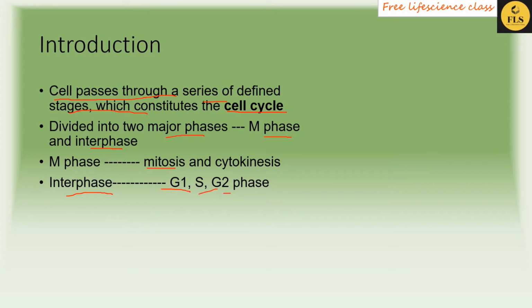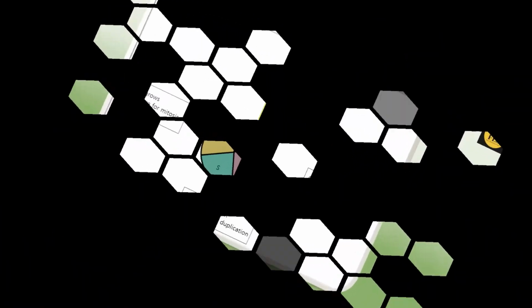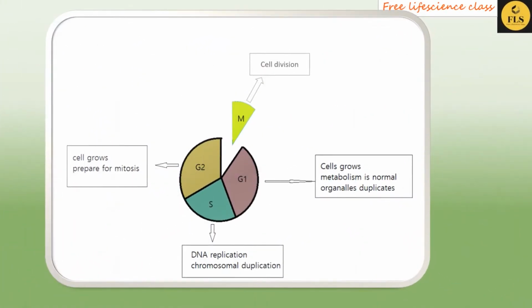Let's move into the diagram so that you can understand each of the phases. In the gap 1 phase, that is G1 phase, what are the peculiar characters every cell shows? The first thing is that cells are growing here. Growing means they are not increasing in number, but increasing in content.